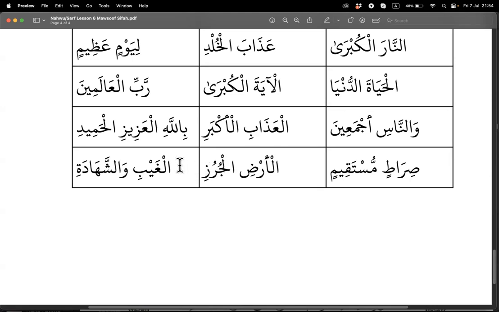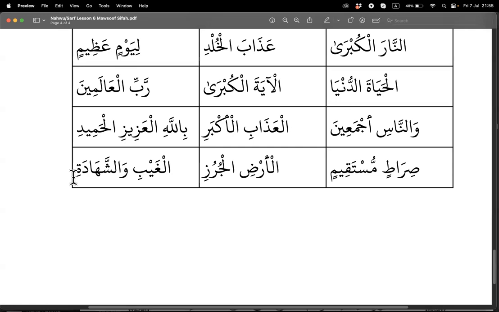For now, okay. Al-ghaibi wash-shahadati. Mawsoof Sifah, because all match. Kasra, kasra.